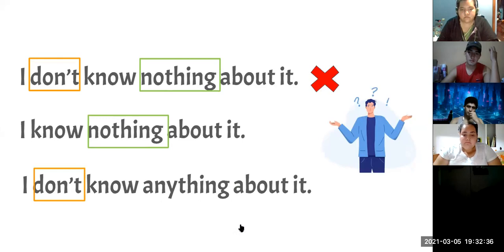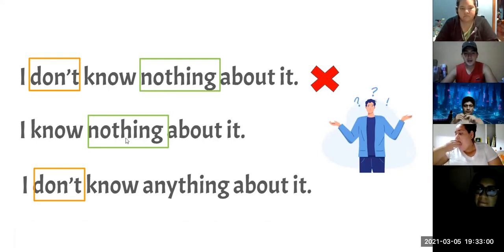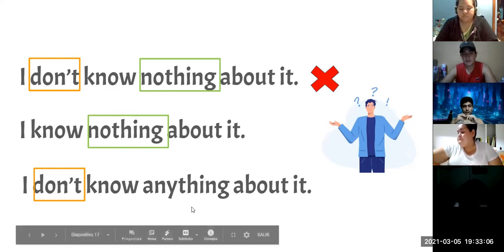Anything else to add? ¿Alguien que pueda añadir algo más? No, we use this with affirmative verbs, but with negative meaning, right? For example, this one. The verb is affirmative, but the meaning of the sentence is negative. I know nothing about it. El significado de la oración es negativo, pero el verbo es afirmativo, ¿cierto?